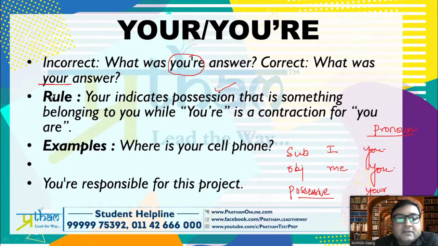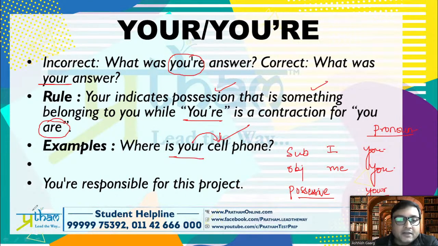Great. So your indicates possession, that is something belonging to you, while you're is a contraction of you are. It's a contraction, we shortened it. So what examples will we do? Where is your cell phone? Here we want to say, where is your cell phone?